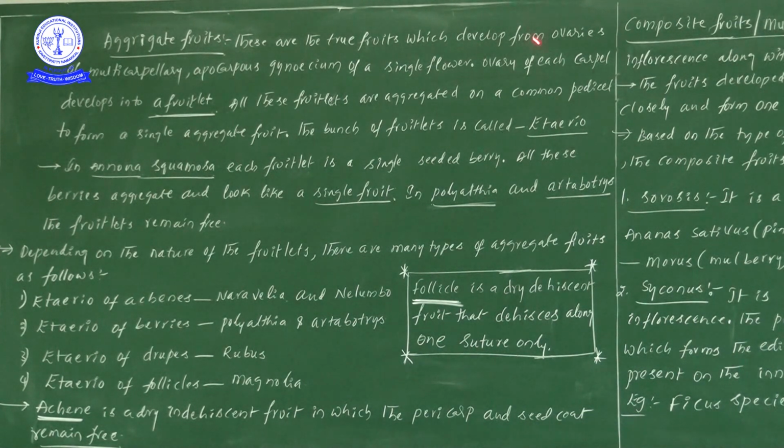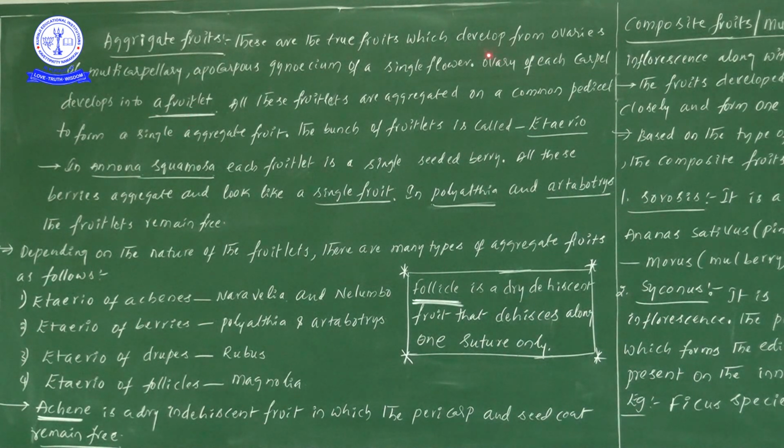So right now, the point is: it is a true fruit which develops from the ovaries of a multicarpellary apocarpous gynoecium of a single flower. Next, the ovary of each carpel develops into a fruitlet.